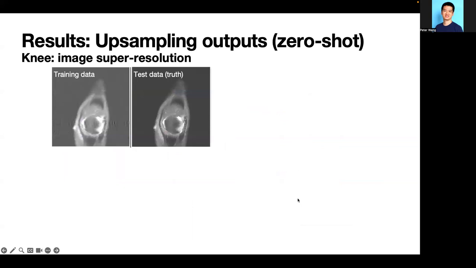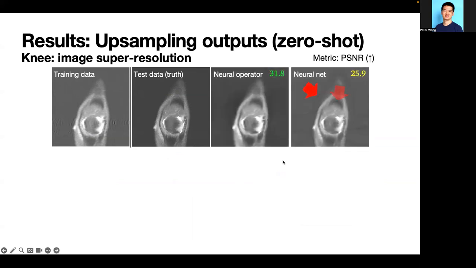We also consider zero-shot super resolution. The goal is to test the extreme case. What if we train on one resolution and test on another resolution? The training data is 300 by 300 for knee reconstruction, whereas the test data is 600 by 600, and we observe a reconstruction with fewer artifacts.